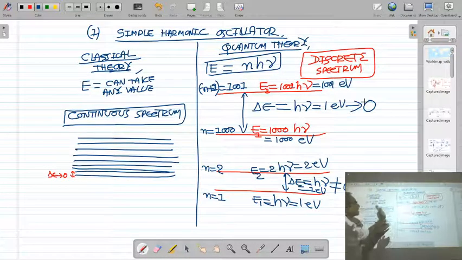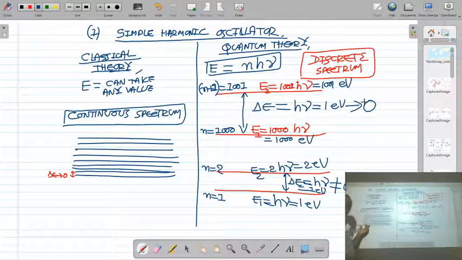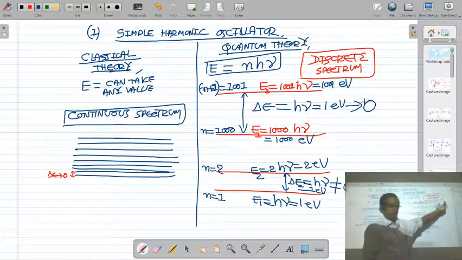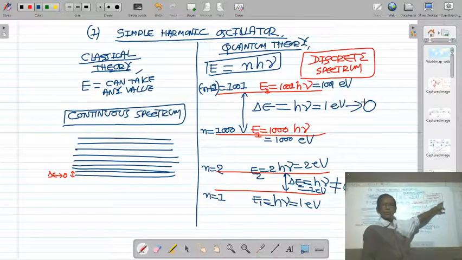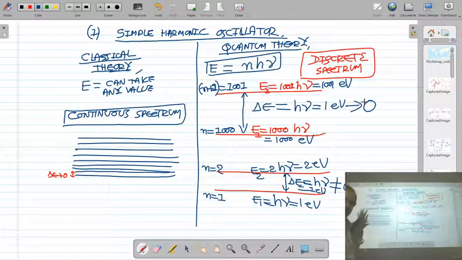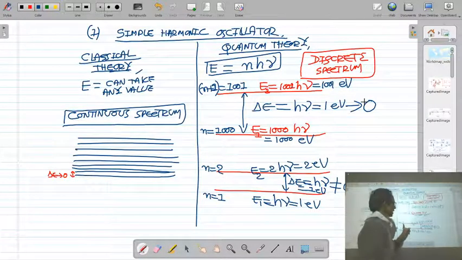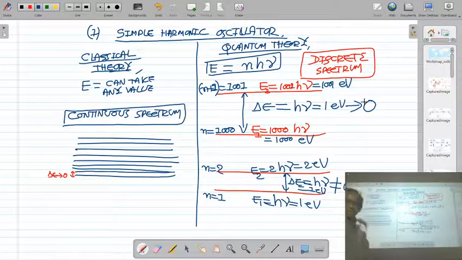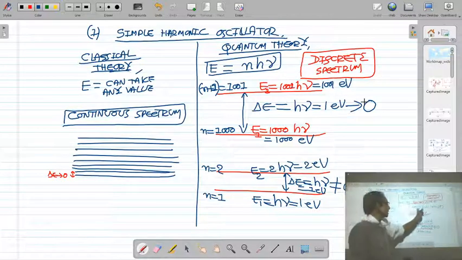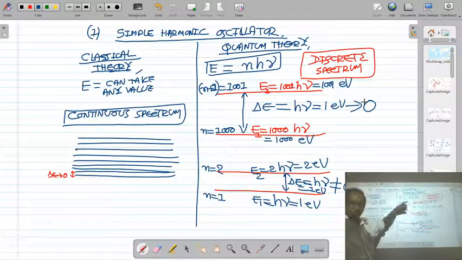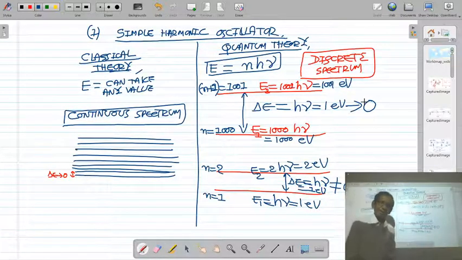Therefore the quantum mechanical discrete spectrum will be like the continuous spectrum of classical mechanics, because in classical mechanics the energy level difference is 0, and for large quantum number you can consider the energy level difference as 0. So your quantum theory agrees with the classical theory for higher quantum number. For small quantum number the quantum mechanical results and classical results are different, but for higher quantum number you can take this energy level difference as 0, and therefore energy levels are very close to each other like the continuous spectrum of classical theory. So that we mention here.